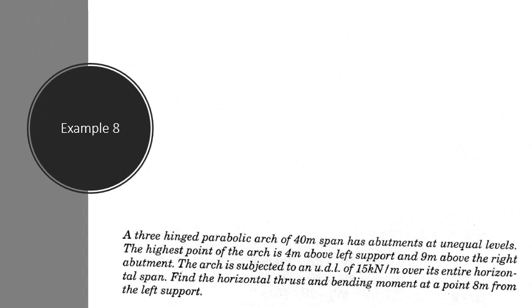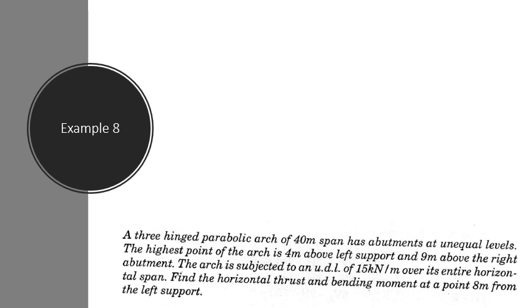So let's solve some problems. In most of the cases of a three-hinged parabolic arch, no diagram would be given. You have to read the question properly, mark all the data and draw the diagram. Here the question is, a three-hinged parabolic arch of 40-meter span has abutments at unequal levels.